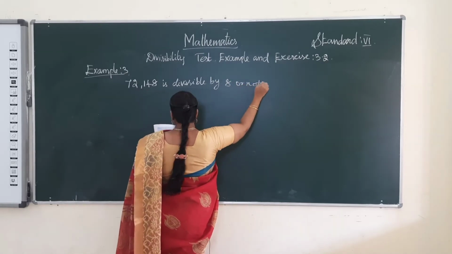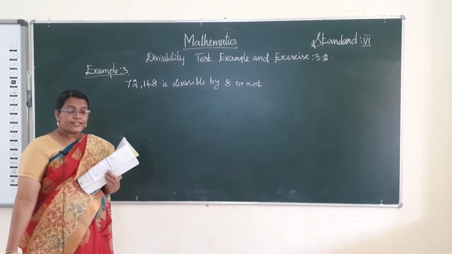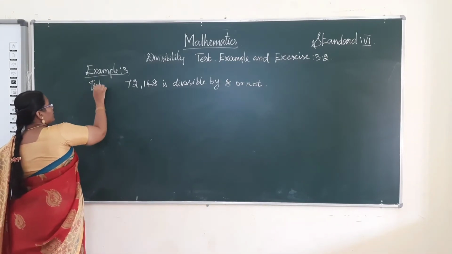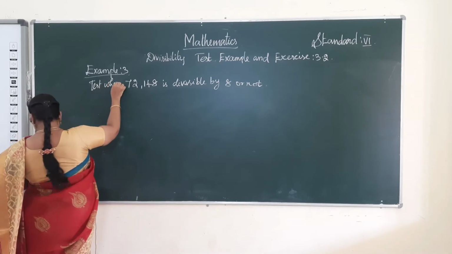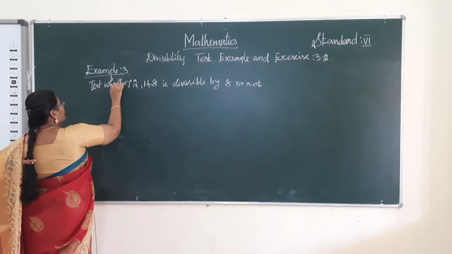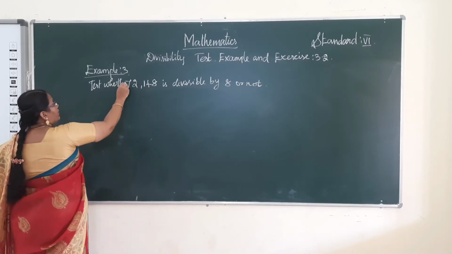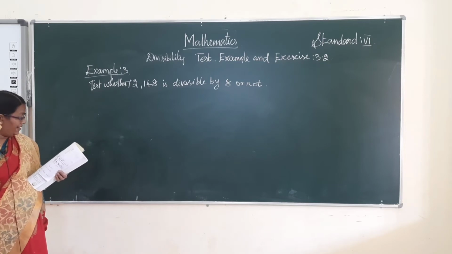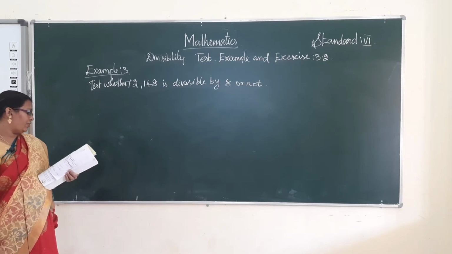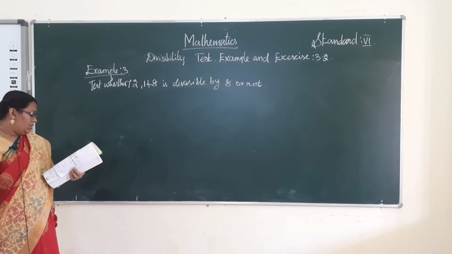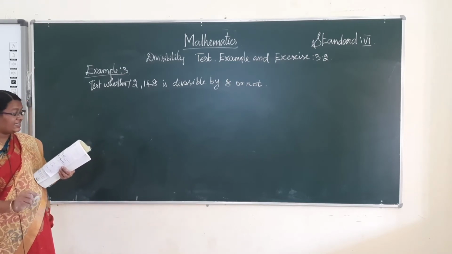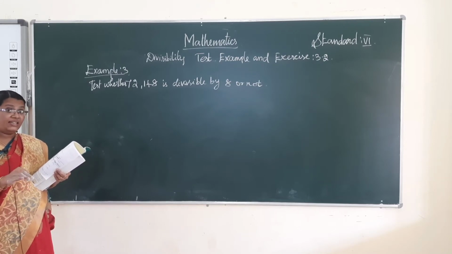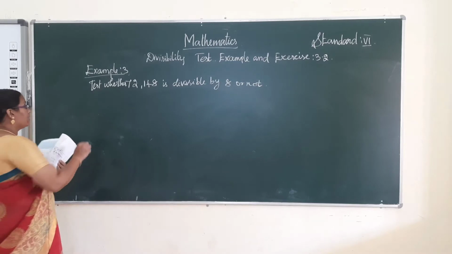That is the question. What is the divisibility rule for 8? The last 3 digits. What is the rule? If the number formed by the last 3 digits is divisible by 8, then the given number is divisible by 8. Okay, so the solution.